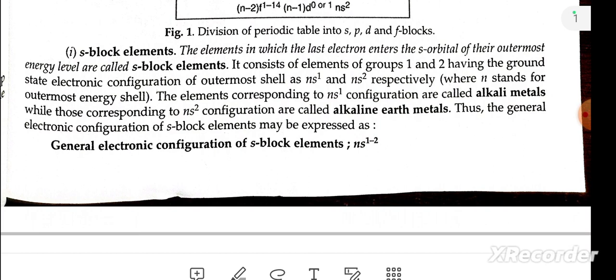First, the s block elements. The elements in which the last electron enters the s orbital of their outer energy level are called the s block elements.